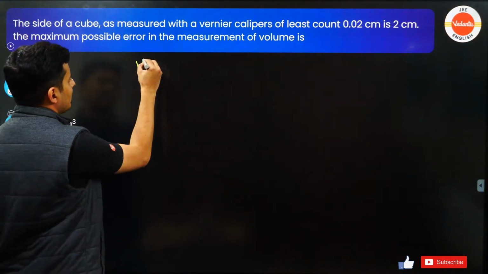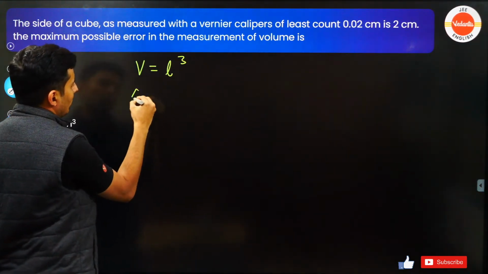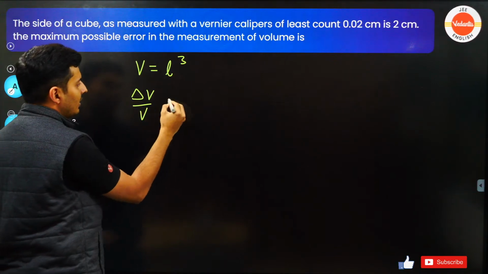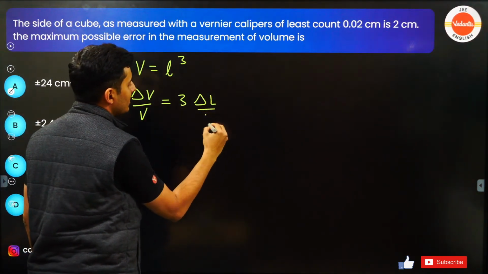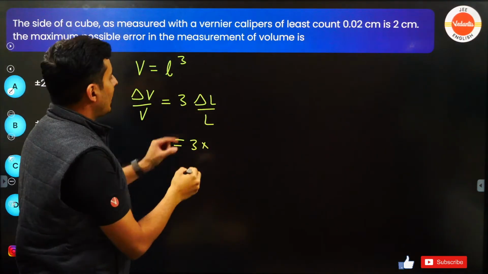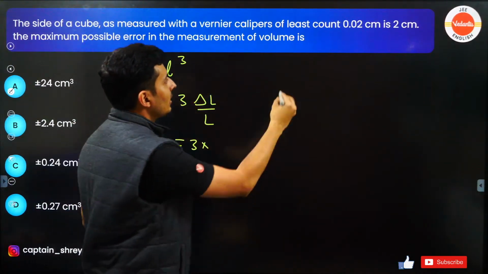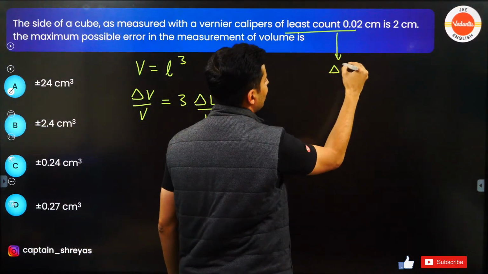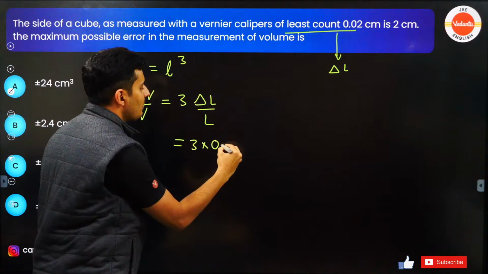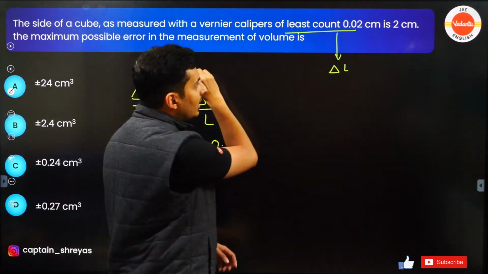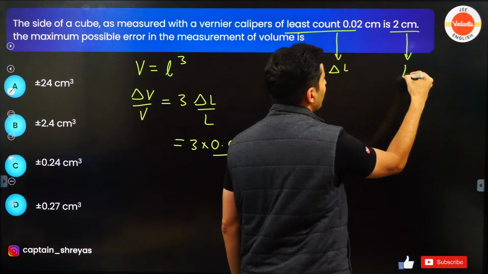Volume is length cube. So the relative error in the volume is 3 times the relative change in length. What is the error in the length? The least count itself becomes the error. So that is basically 0.02. The length value comes out to be 2 centimeters.